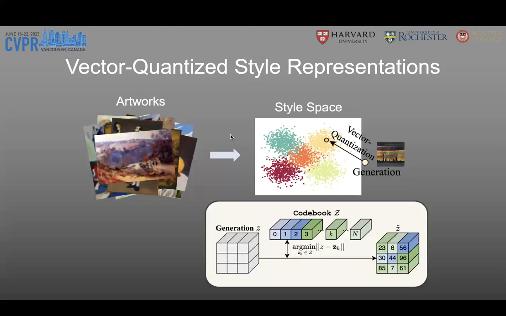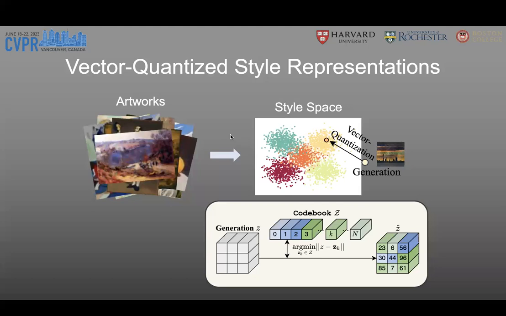To push the generation towards the centroids, we propose to adopt a machine learning tool called vector quantization. In vector quantization, we have a generation feature Z as the input. Then we find its nearest neighbor code in the pre-constructed codebook and replace Z with the nearest code in the codebook. So this is vector quantization, very simple yet effective. The codebook here corresponds to the centroids in the above style space.